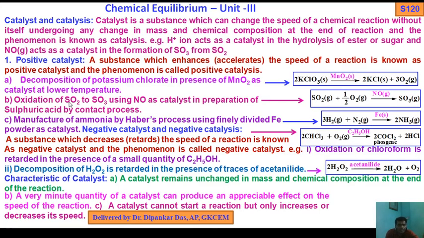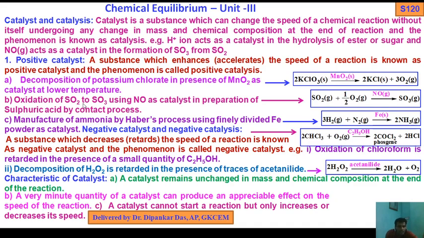For example, decomposition of potassium chlorate in presence of MnO2 as a catalyst at lower temperature: 2KClO3 solid, over arrow MnO2 solid, both are solid phase, we get 2KCl solid plus 3O2 gas. So decomposition of KClO3 is accelerated by the presence of a minute amount of MnO2.